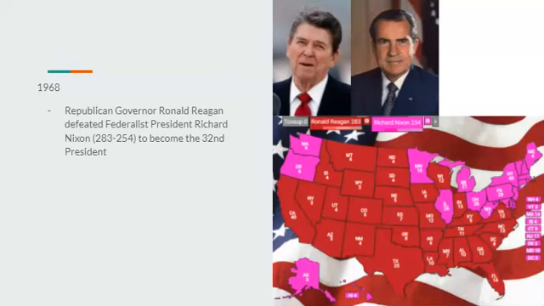And the black vote would be very split between the two. Nixon would win it about 55 to 45, somewhere around there. He'd win it by a good chunk of margin, but he still wouldn't, or scratch that, he would win it 52 to 48. I'm sorry. And Reagan would probably sweep most of the South because of the white vote. And due to the vote splitting between Nixon and Reagan with the blacks, Reagan would do much, much better in the South than many people would expect. And he would defeat Nixon to become the 32nd president, though he would barely win the popular vote.